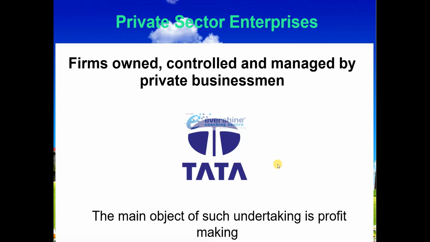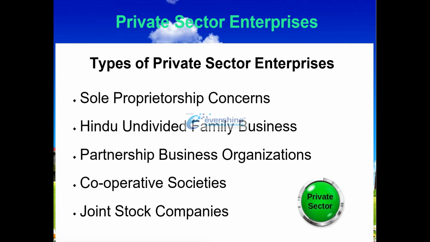तो उनका business बस क्या होता है, profit making होता है. Is this clear? Good. Now we have different types of private sectors. As I said, in detail about these topics we have studied in our previous chapter, chapter number 2, forms of business organization. That is sole proprietorship, Hindu undivided family business, partnership business, cooperative societies and joint stock company. So these are the different types of private sector enterprises.